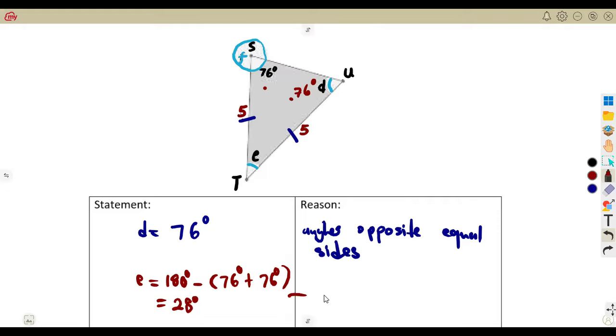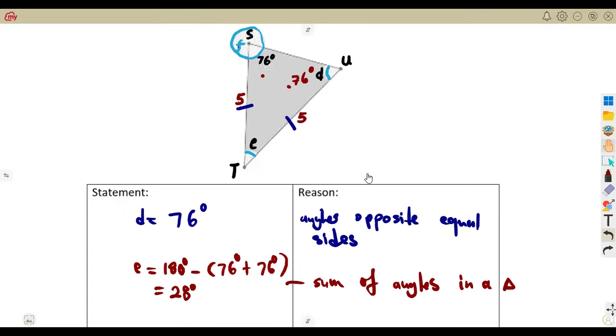There we are talking about what? Sum of angles in a triangle. Sum of what? Sum of angles in a triangle. They're supposed to add up to 180 degrees. So you simply have to remove those two angles from 180.